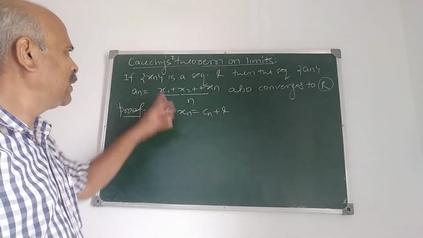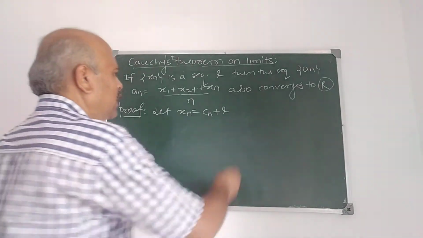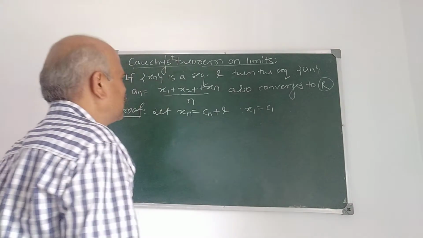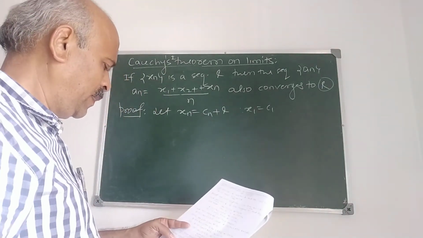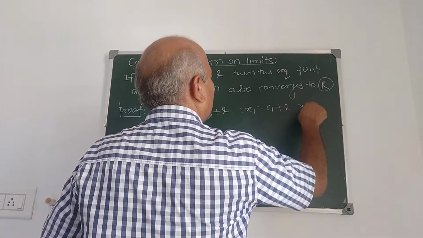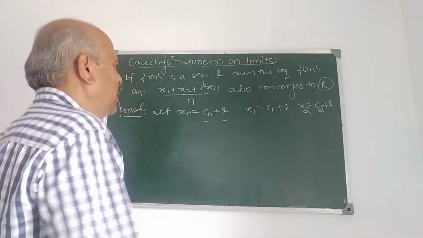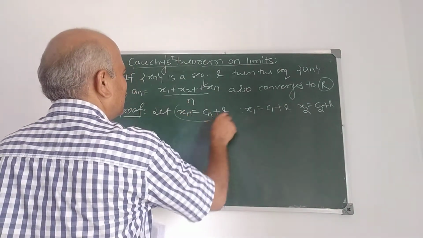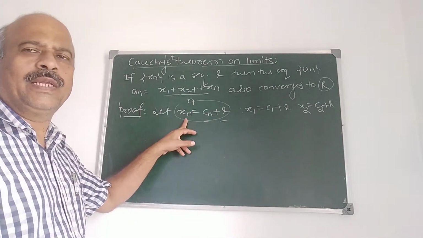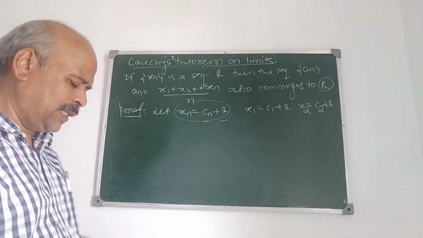What is given here? xn converges to L. Let us take xn is Cn plus L. Therefore, x1 is C1 plus L, x2 is C2 plus L, and so on. And also, what is this Cn? Cn is xn minus L. So we start the proof with this: xn is Cn plus L.